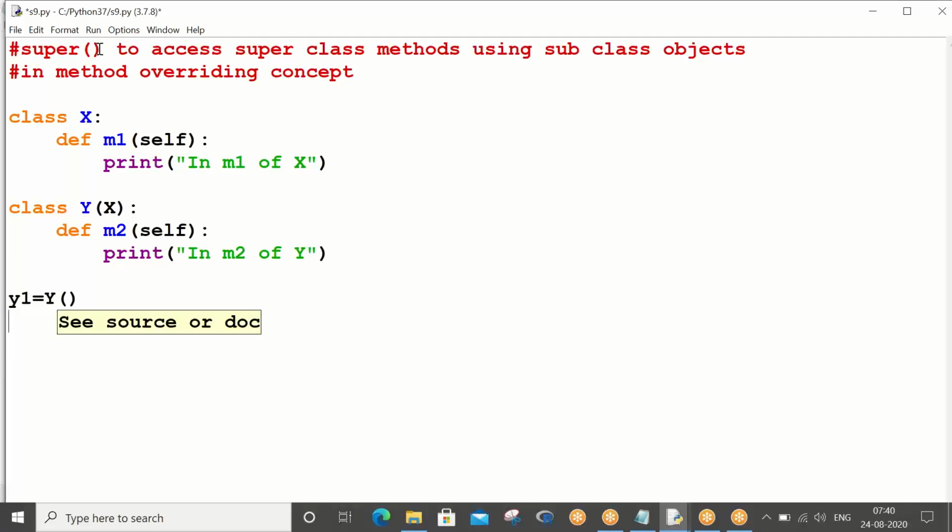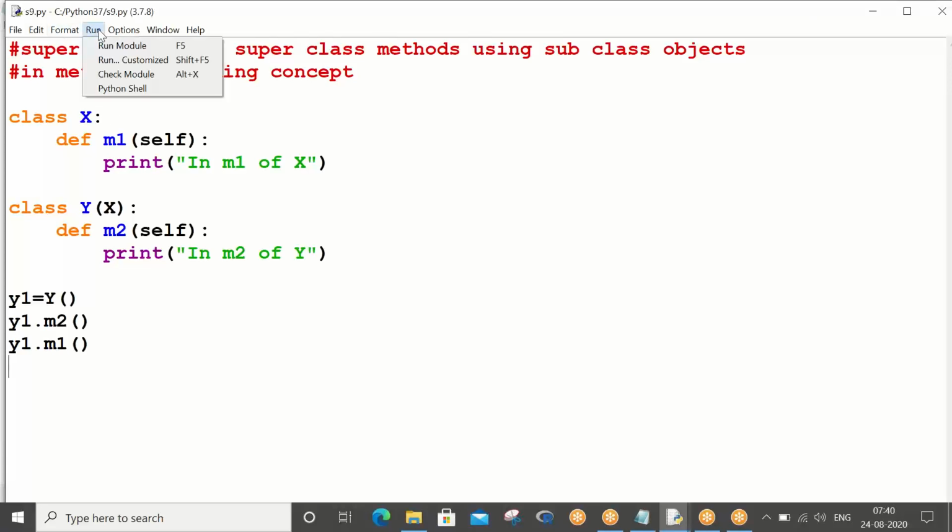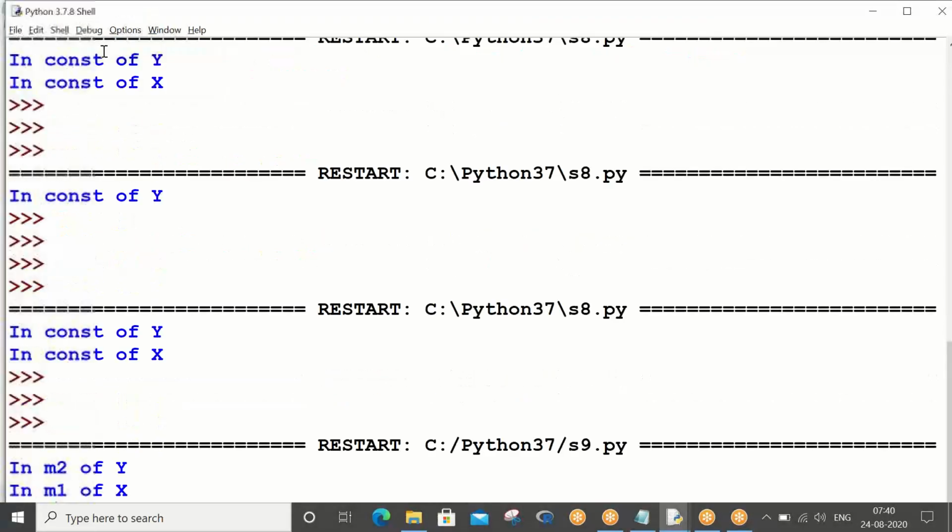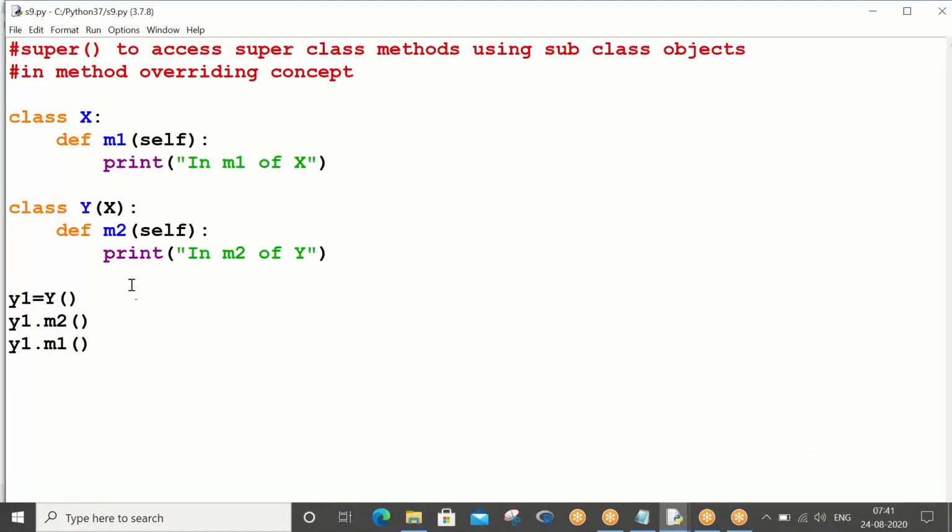Tell me. y1 = Y(). Now y1.m2 automatically calls the current class method, and y1.m1 calls the superclass method. Both will work. Correct. Control S. One sec. F5, run module. You see both methods are working: in M2 of Y, in M1 of X. So this is a simple inheritance concept.